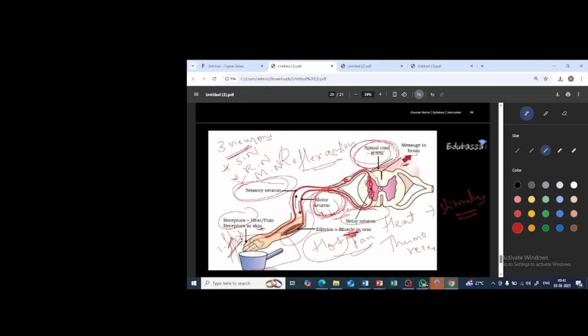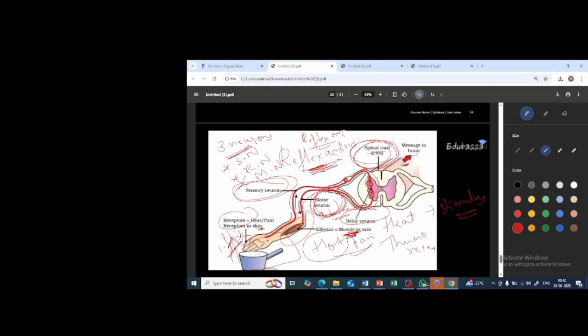What happens? The lifting of the hand is done in order to protect your hand from burning. I hope this is clear. This is called reflex action, the sudden activity. So this is the path followed by the reflex action, and that path is called reflex arc. What do we call it? The path followed by the nervous impulse, the path followed by the information. Why? In order to undergo reflex action, in order to suddenly take up your hand.